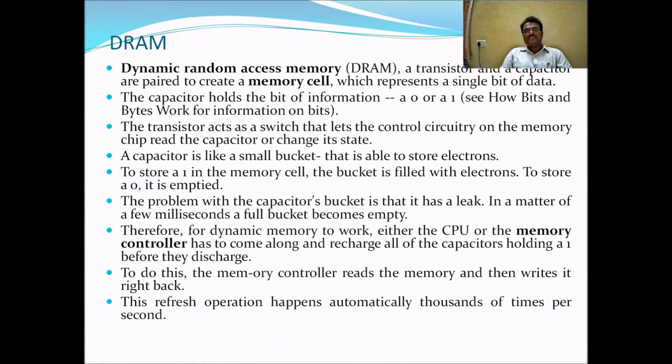The capacitor works like a bucket to store electrons. The bucket is filled with electrons to store 1 in the memory cell. If you want to store 0, it must be emptied, meaning we have to remove the electrons from the memory cell.